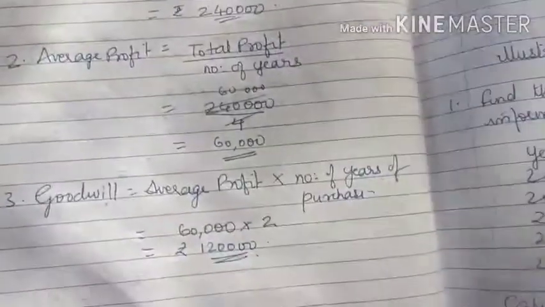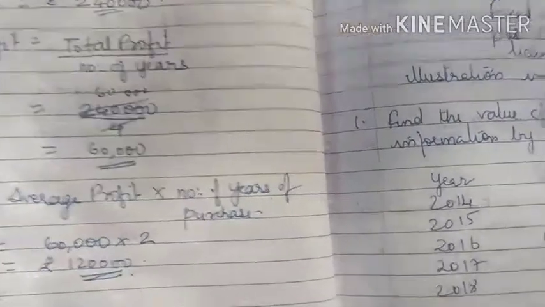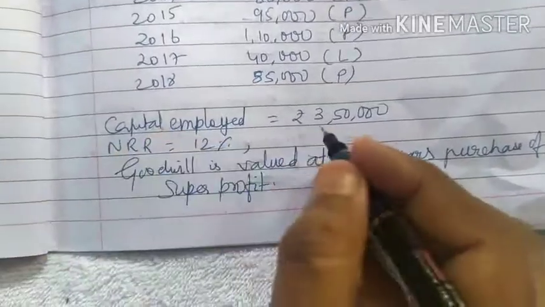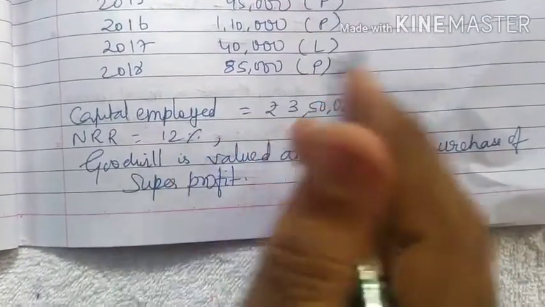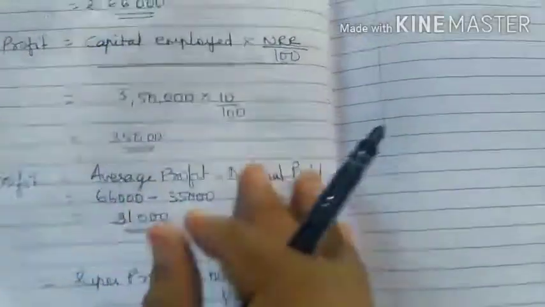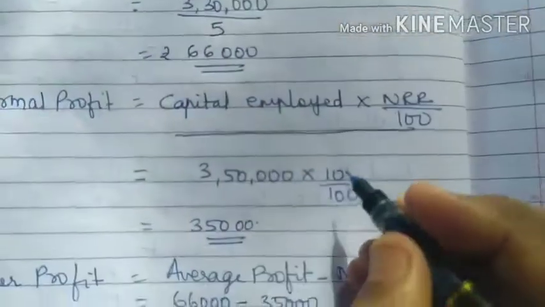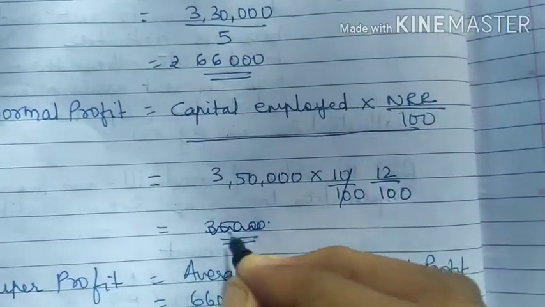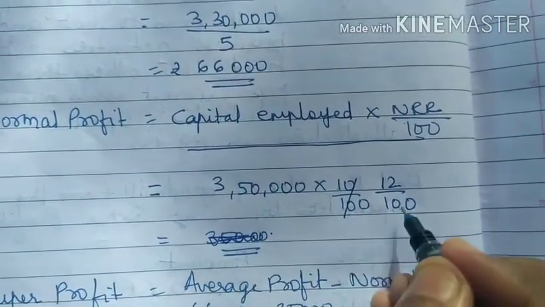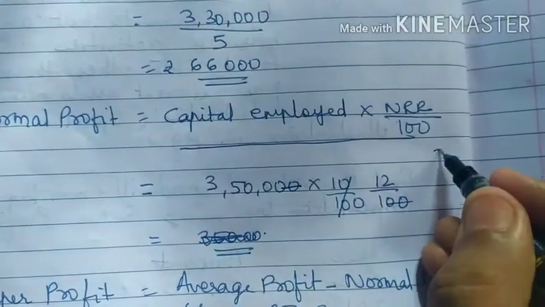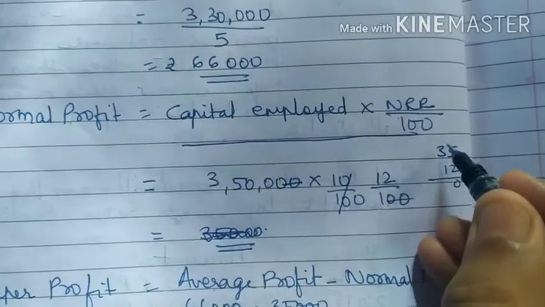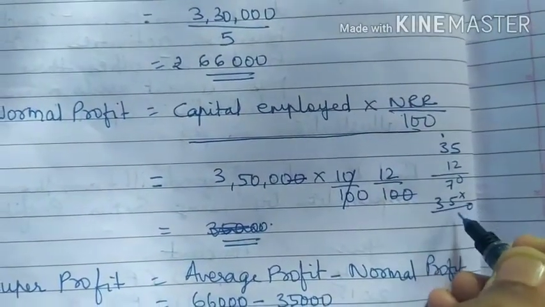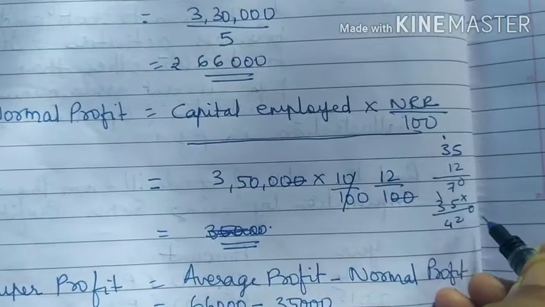So capital employed is 3,50,000. And the NRR was 12%. See here, NRR is 12%, so 12 upon 100. So 35 into 12: 2 5s are 10, 1, 2 3 6 7, 5 1s are 5, 3 1s are 3, which gives 42,000.